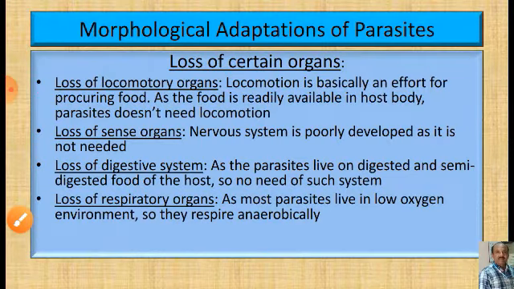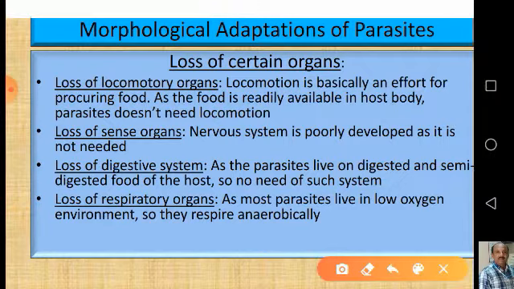Now coming to the first of all, morphological adaptations. What are the morphological adaptations of parasites? I already mentioned that there are three types of morphological adaptations. First one is loss of certain organs. Now, first and foremost, loss of certain organs is here loss of locomotory organs.